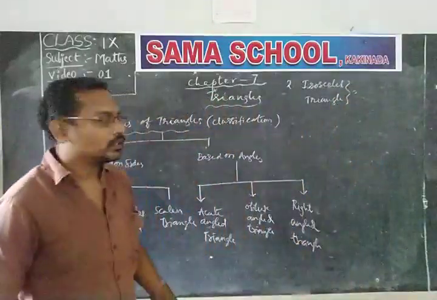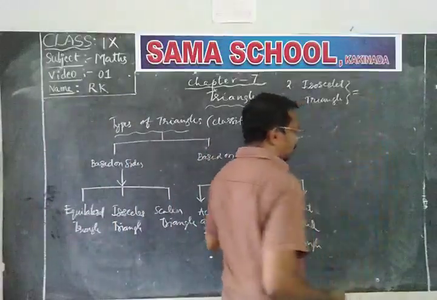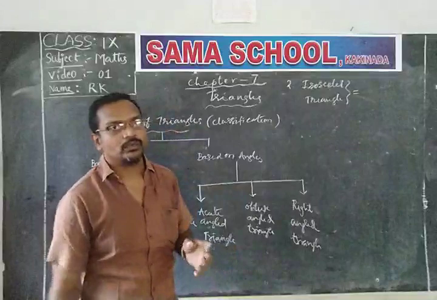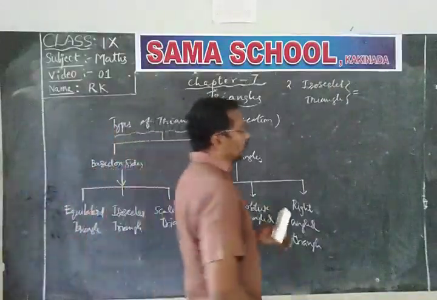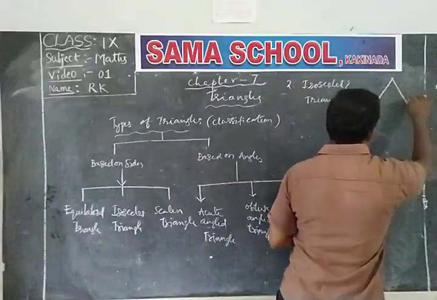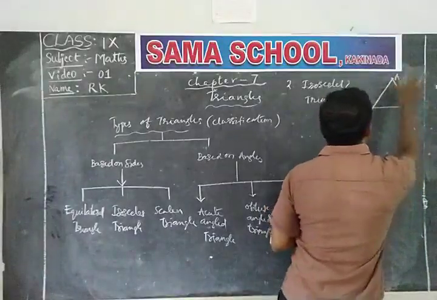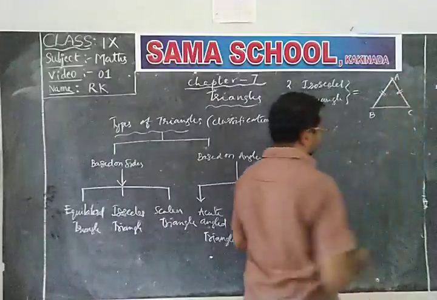Isosceles triangle. So in this isosceles triangle, the definition of isosceles triangle is that two sides of a triangle are equal. Two sides. How many sides are there in a triangle? Three sides. That means, in triangle ABC, AB is equal to AC.